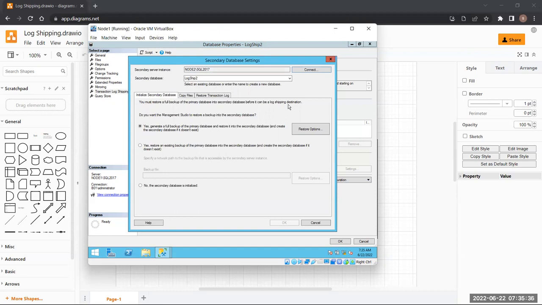We need to restore a full backup, it says. Then we still have three options over here. What do these three options say?